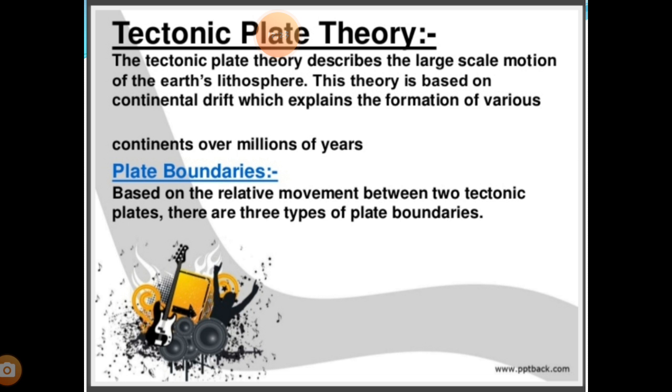As we go deeper below the earth's crust, the second layer of the earth is the mantle, the magma. What does it contain? Below the crust there is molten magma. That molten magma is neither fully in the liquid state nor in the solid state.